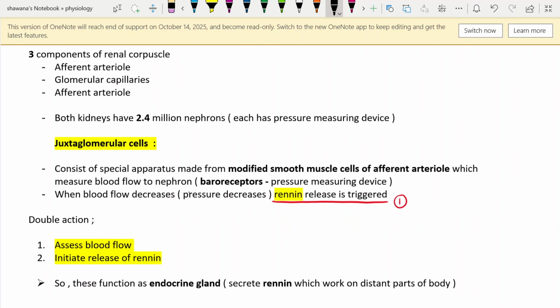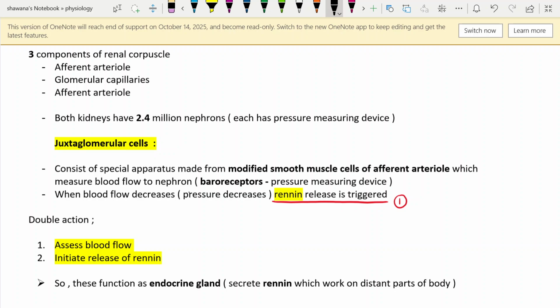There is a special type of modified smooth muscles in the afferent arteriole known as the juxtaglomerular cells, and they are responsible for measuring the blood flow to the nephrons, i.e., they are baroreceptors, right? They are pressure measuring or pressure sensitive devices.